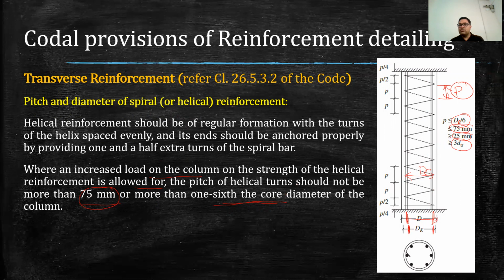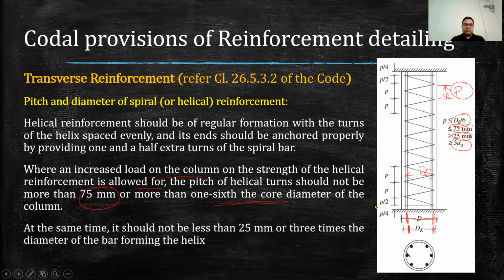To sum up, we can say that the pitch in the spiral should not be less than 25 mm and should not be more than 75 mm roughly. As I said, at the same time, it should not be less than 25 mm or 3 times the diameter of the bar forming the helix, whichever is higher.